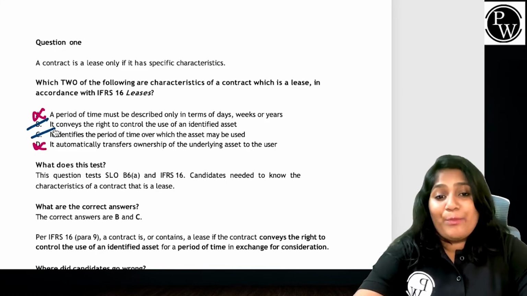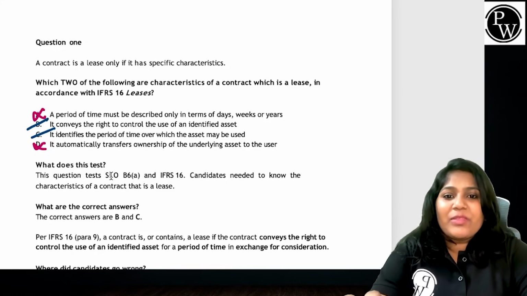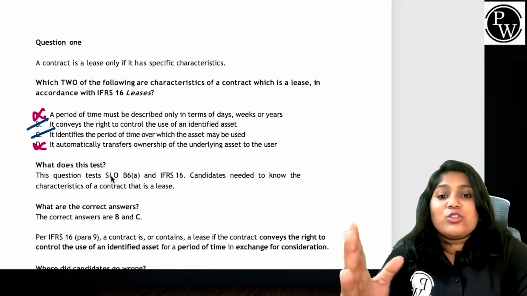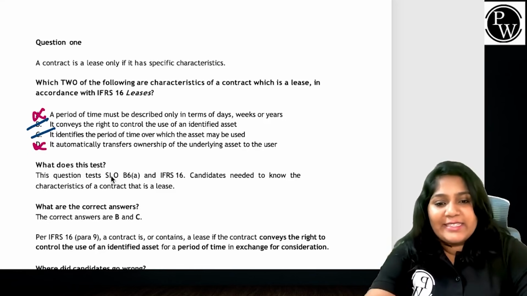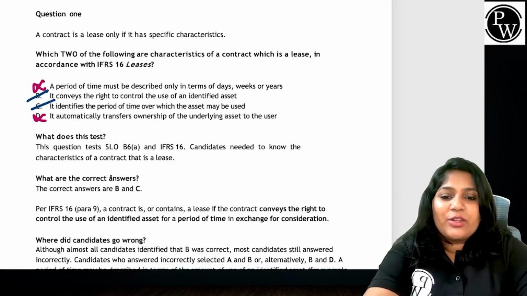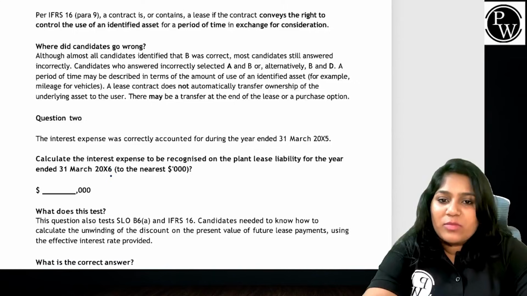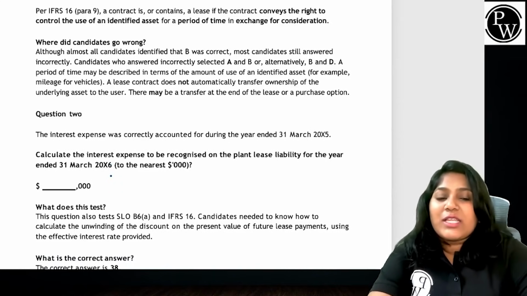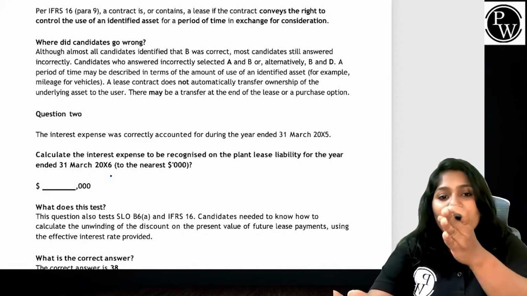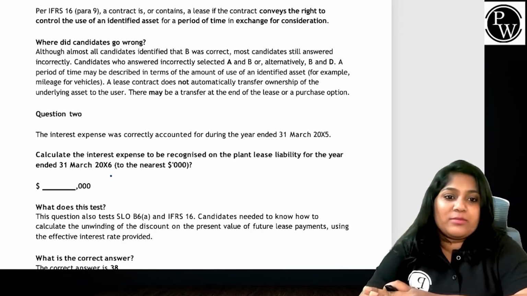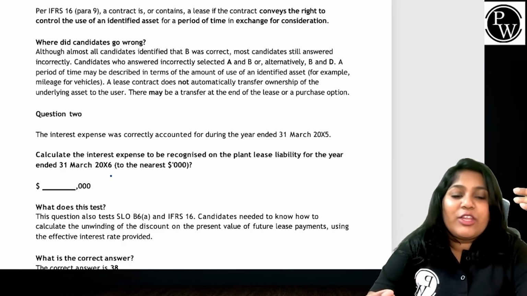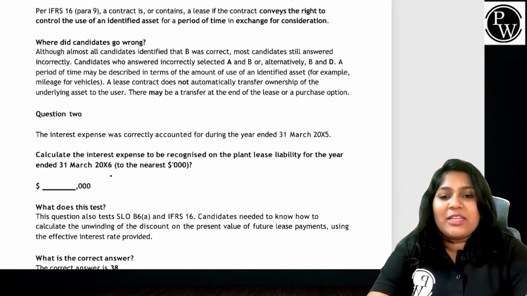Now what has happened to the students? They thought time must be expressed only in years. No. And they also thought ownership must transfer. It doesn't. So where did the students go wrong? Although almost all candidates identified B as correct, most candidates still combined a right answer with a wrong one, either B and A or B and D, where you thought of the number of years.